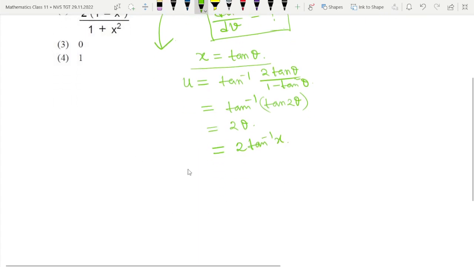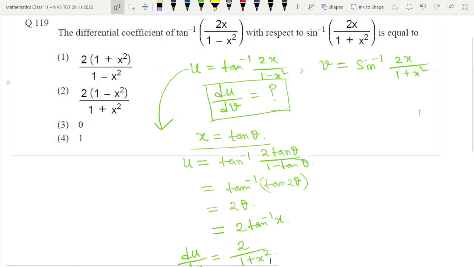So du by dx is equal to what? Just differentiating both sides with respect to x, du by dx is equal to 2 divided by 1 plus x square. This we will get as du by dx.